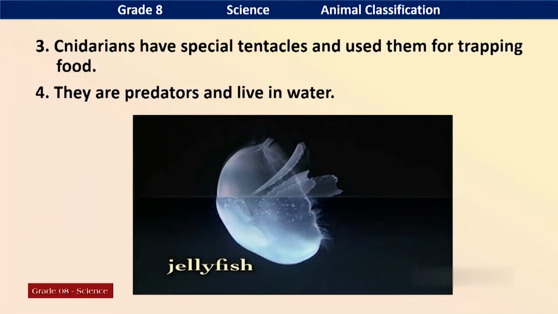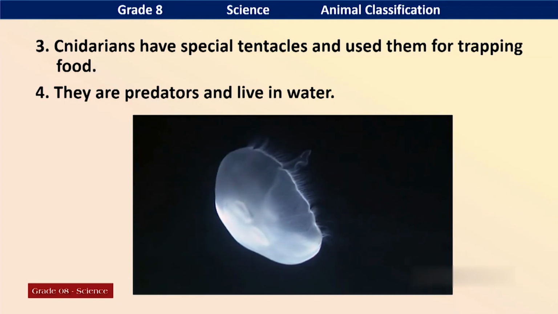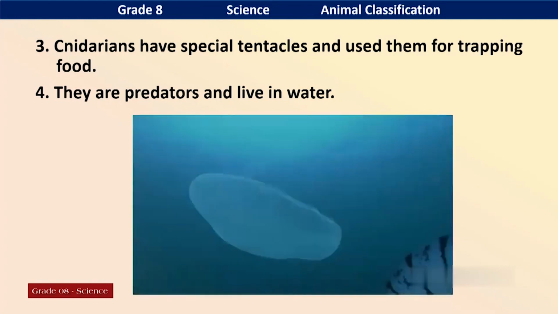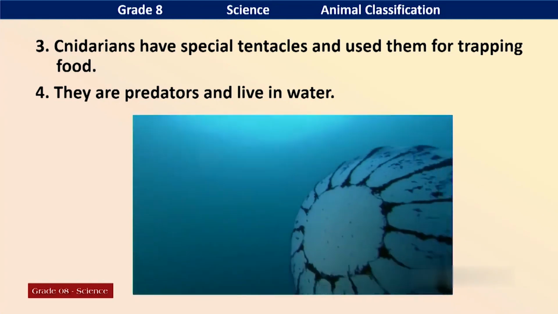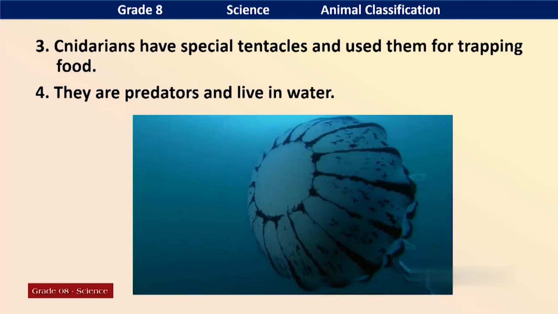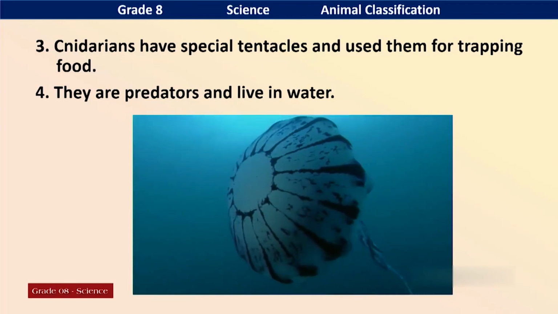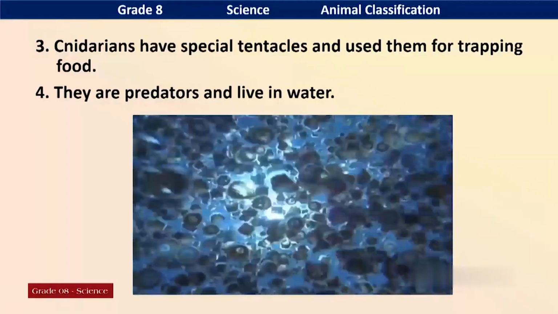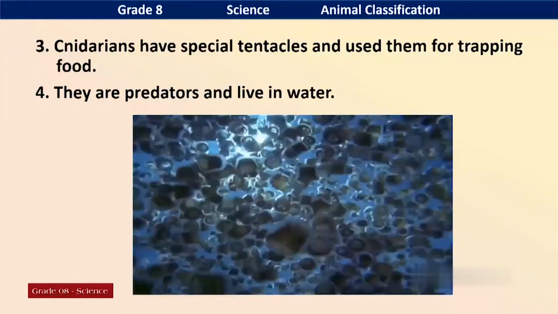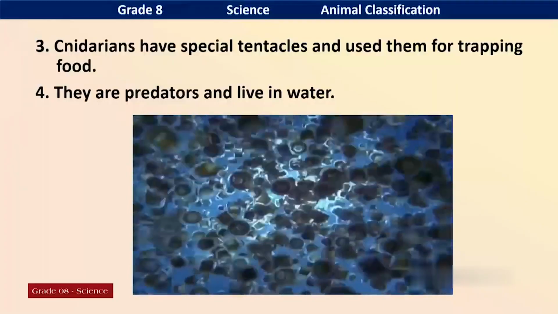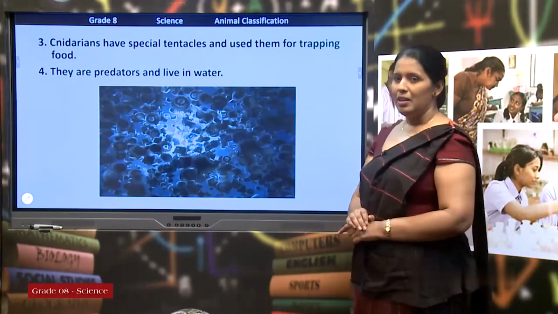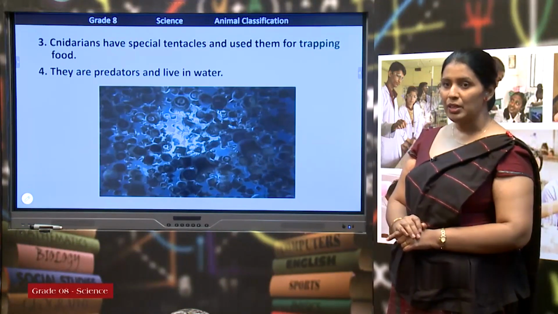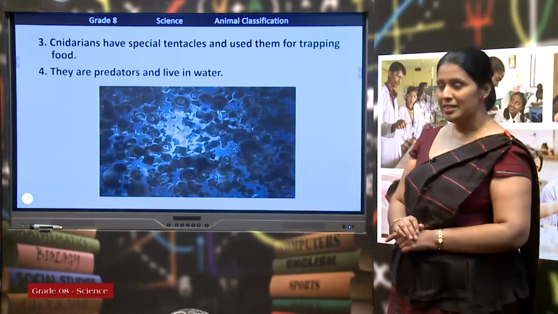And jellyfish, it is a medusa form, so it can locomote freely. It is swimming in the sea. So, you can see the radial symmetry of jellyfish. They also have tentacles. They use tentacles to catch the prey. Okay. Now, we are going to move to the next group of invertebrates, Annelida.